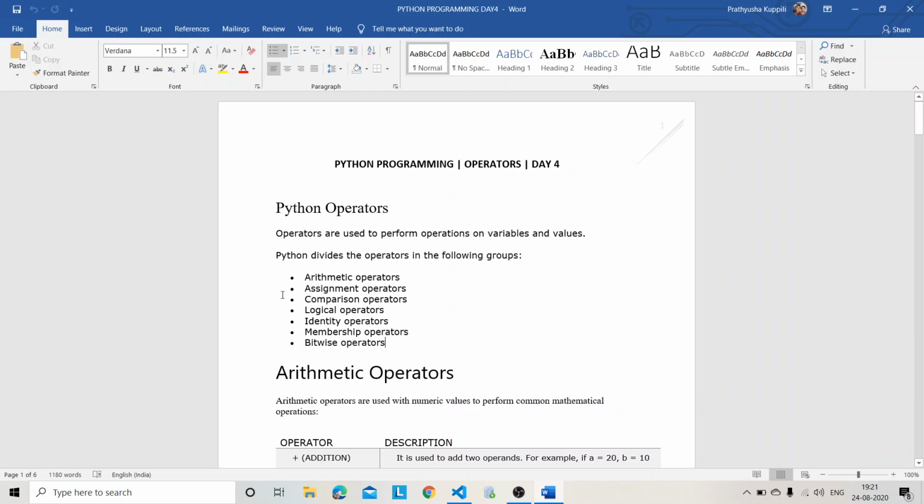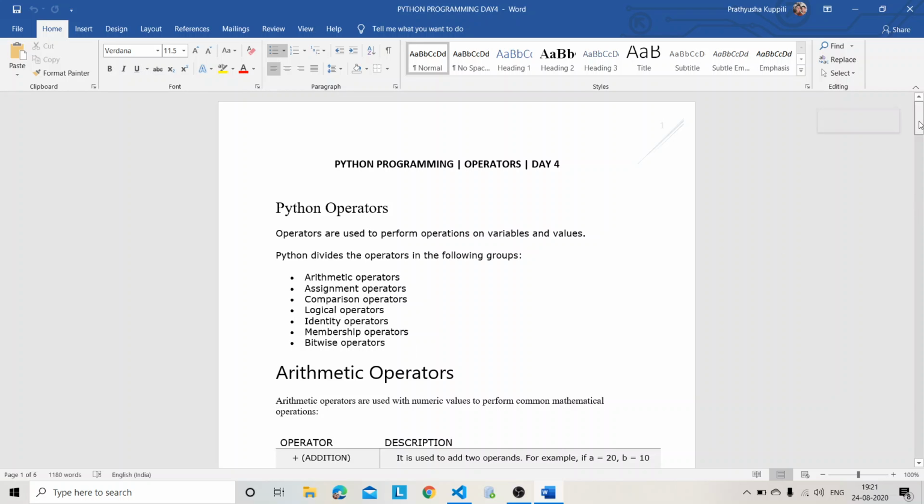The types of Python operators are arithmetic, assignment, comparison, logical, identity, membership, and bitwise. Some of them, like membership operators, are not there in some other programming languages like C, but Python has them.